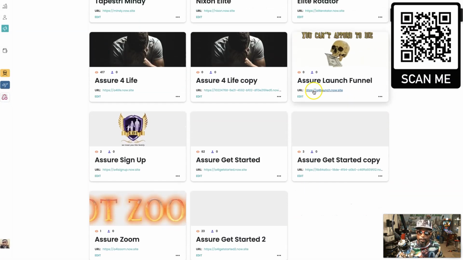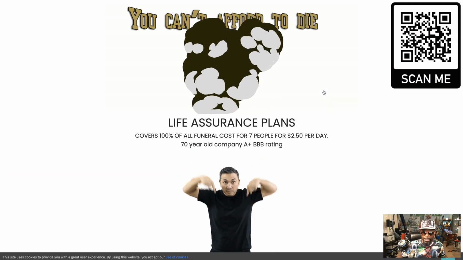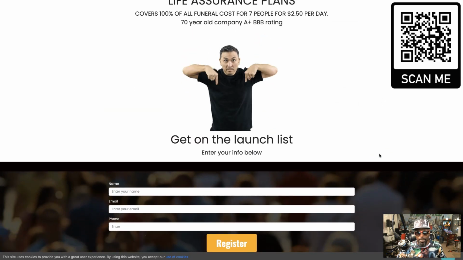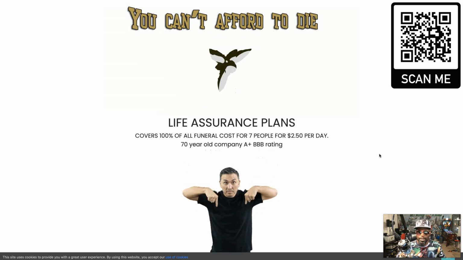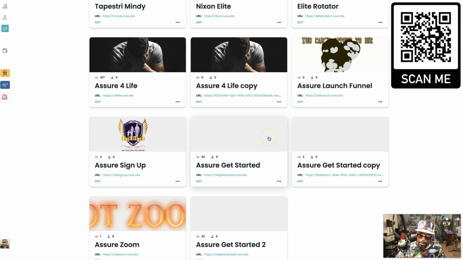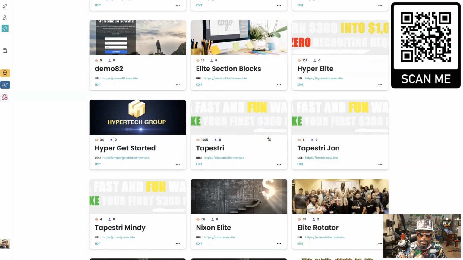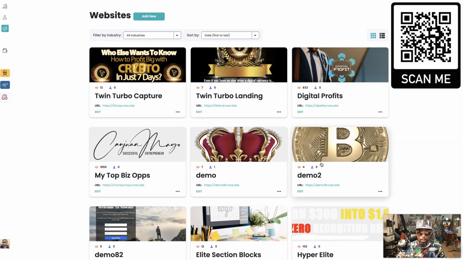And we have all different types of websites back here with animation, where things happen like that. Look at that type of capture page, that's going to get people's attention right out of the gate. You get access to these just by being a part of the team when you join Team Elite. So these are the benefits of already having access to all these different websites. We even have team rotators, as you can see right there. The list just goes on and on.